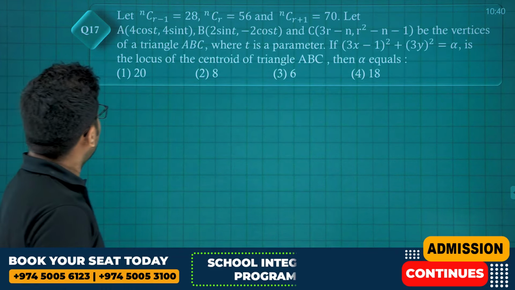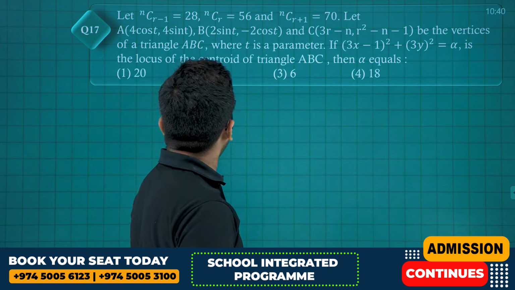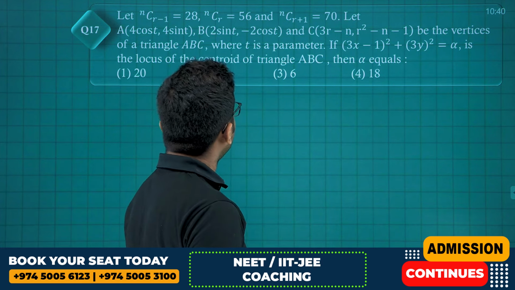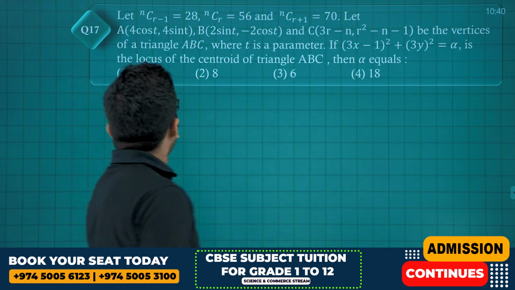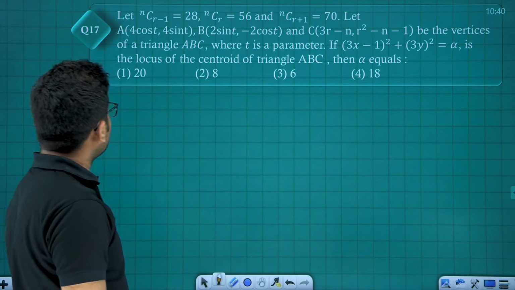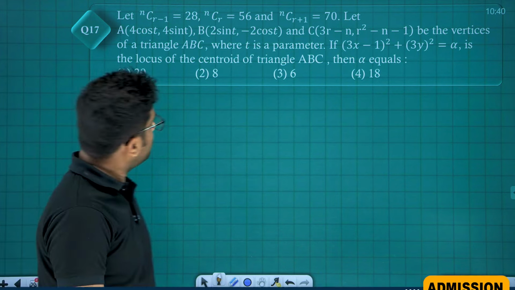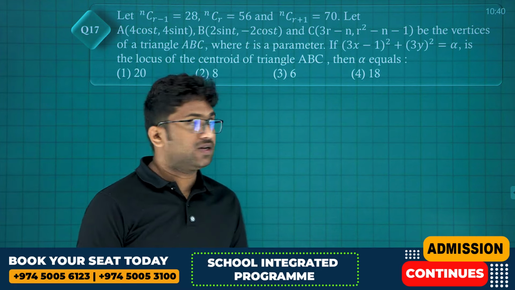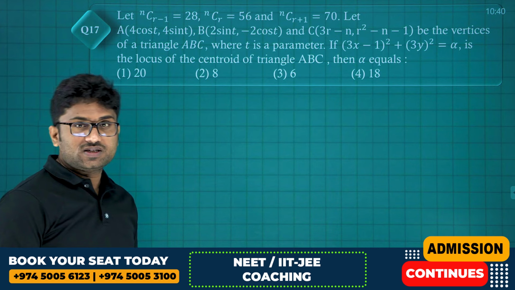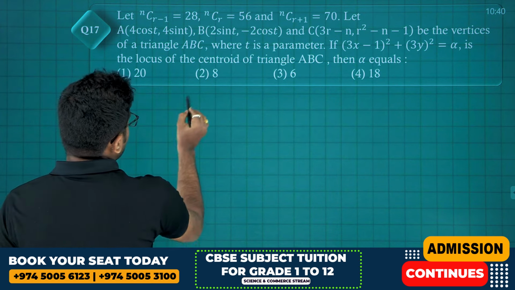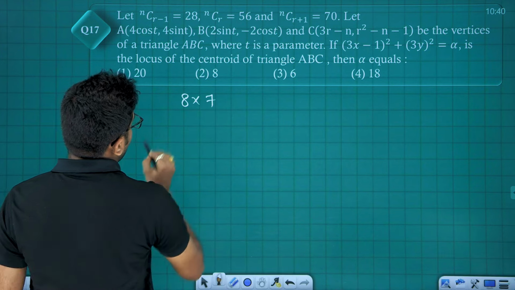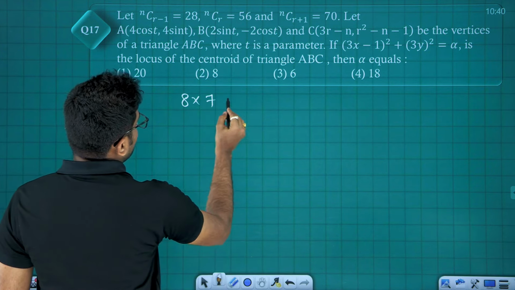Next question. nCr minus 1 is 28, nCr is 56, nCr plus 1 is 70. Let there be 3 points which are the vertices of a triangle, where t is a parameter. Then what is the value of alpha? See, friends, we have 56. When do we get 56? When 7 eights are 56. So 8 into 7 is equal to 56.